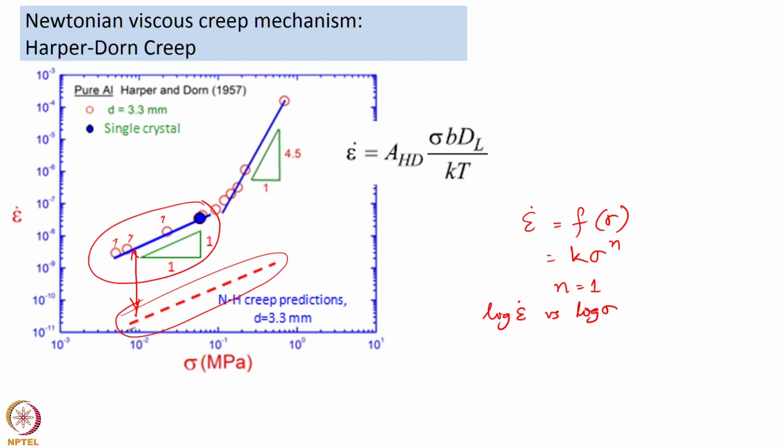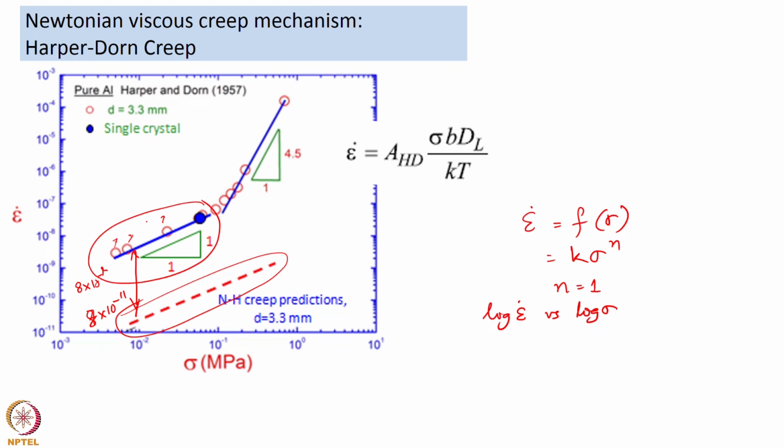You have around 8 times 10 to the power minus 11 up to 8 times 10 to the power minus 9 or above, so there is at least 2 to 3 orders of magnitude difference between the predictions of Nabarro-Herring and what they observed experimentally.